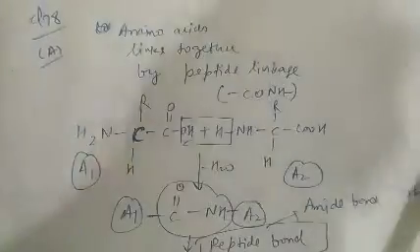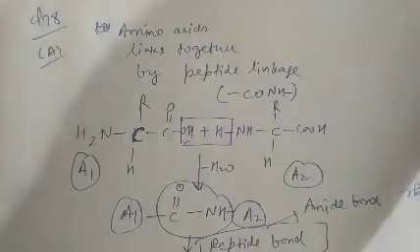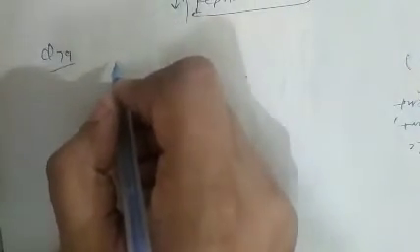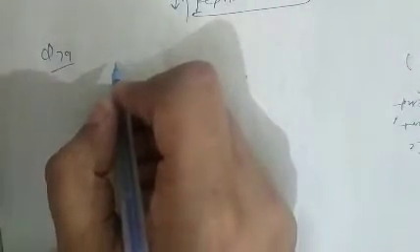See question number 79. Three-dimensional molecules with cross links are called what?